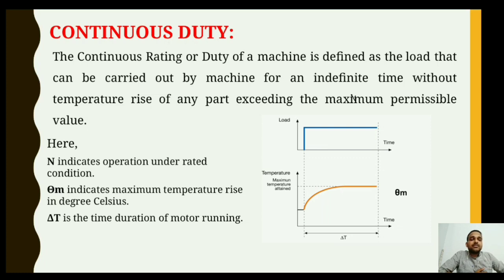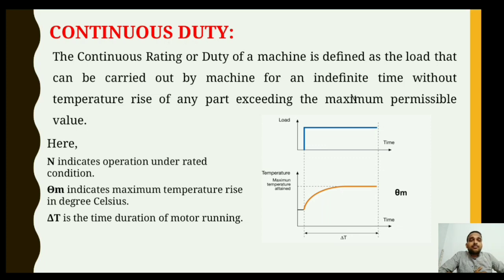Above this maximum temperature value theta m, the temperature does not increase. Theta m is nothing but the saturating value of the temperature of that particular machine. In this type of operation, a constant load is applied.